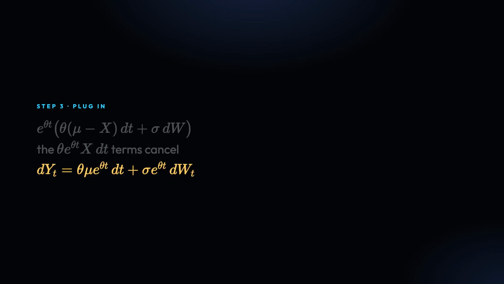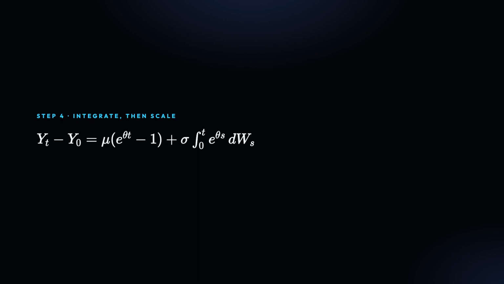Now substitute dx: e to the theta t times (mu minus x) dt, plus sigma dW. The two theta e to the theta t x dt terms cancel. What remains is dy_t equals theta mu e to the theta t dt plus sigma e to the theta t dW_t. Integrate from 0 to t.